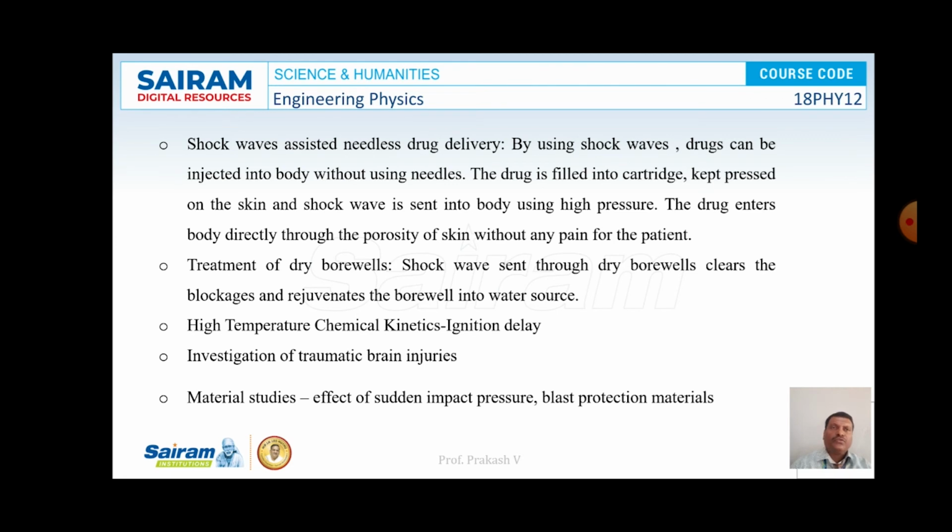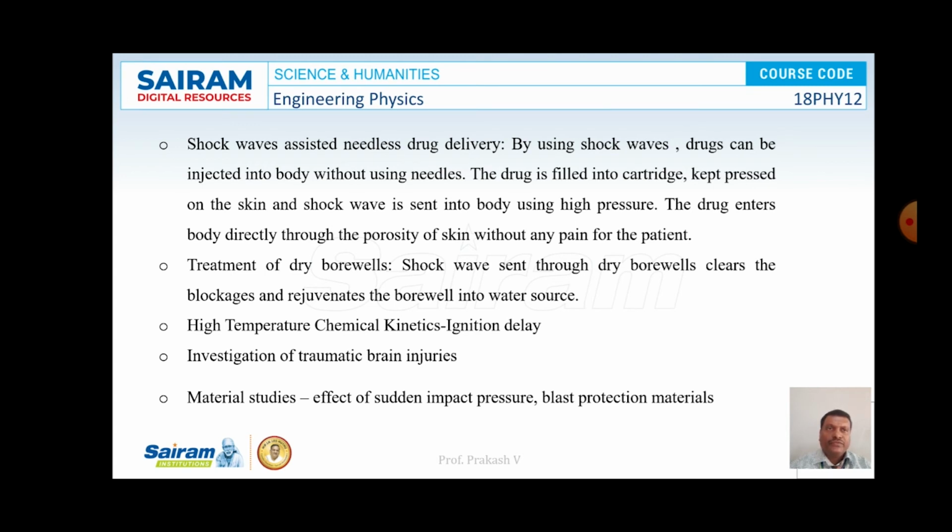And shock wave assisted needleless drug delivery. By using shock waves, drugs can be injected into the body without using needles. The drug is filled into a cartridge, kept pressed onto the skin, and a shock wave is sent into the body using high pressure. The drug enters the body directly through the pores of the skin, without any pain for the patient.